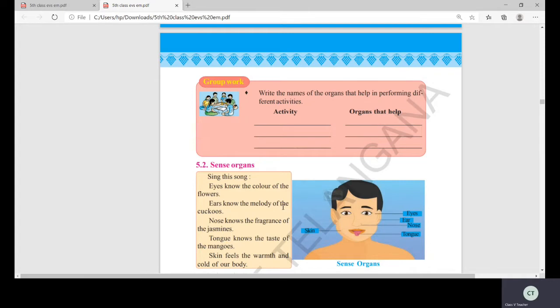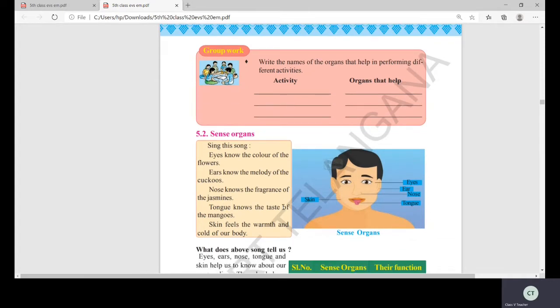Now here, let's talk about the sense organs. What are the sense organs? I already said. Come on, look at the picture, children. What is the first point here? Come on, see. What are these? Eyes. Yes, very good. How many eyes do we have? Two eyes, isn't it? And the next point? Ear. How many ears do we have? Two ears. And how many noses do we have? Only one nose. And tongue? Only one. And the rest, the whole body is covered with skin. Okay, children, the whole body is covered with skin. So what are the sense organs? There are five sense organs. What are those? Eyes, ears, nose, tongue, and skin.